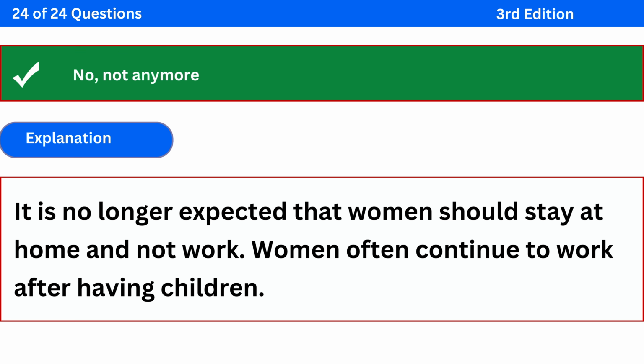The correct answer is no, not anymore. Explanation: It is no longer expected that women should stay at home and not work. Women often continue to work after having children.